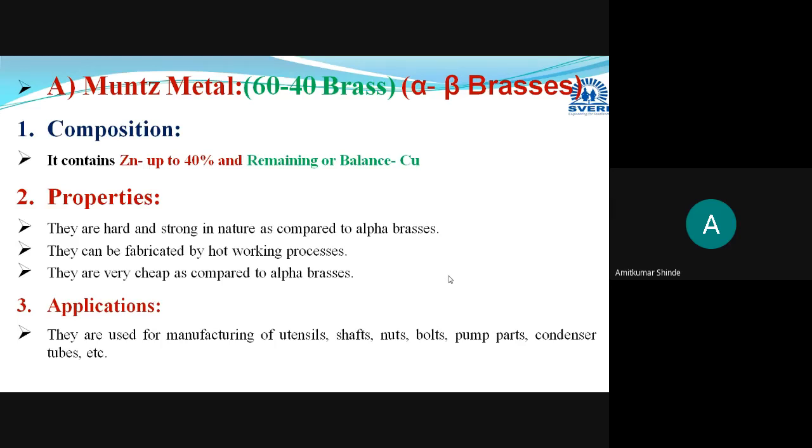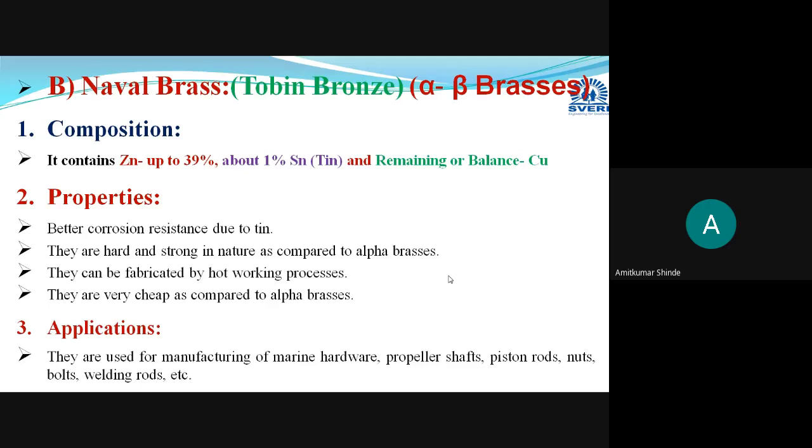After this Muntz metal, the second type of alpha beta brass is the naval brass. This naval brass is also termed Tobin bronze; its another name is Tobin bronze. It is one more type of alpha beta brass. Muntz metal has up to 40% zinc. In that, you add 1% tin: by reducing zinc by 1%, 1% tin is added. Its composition is zinc up to 39%, 1% tin, and the remaining amount copper.